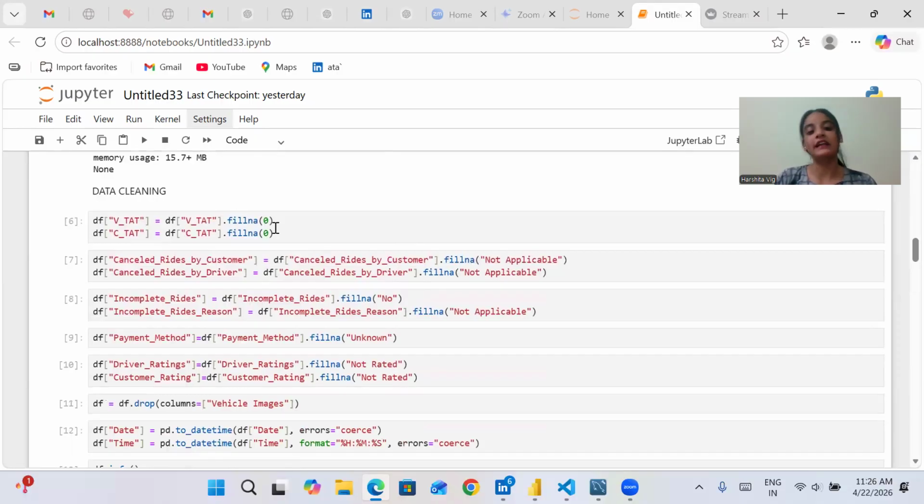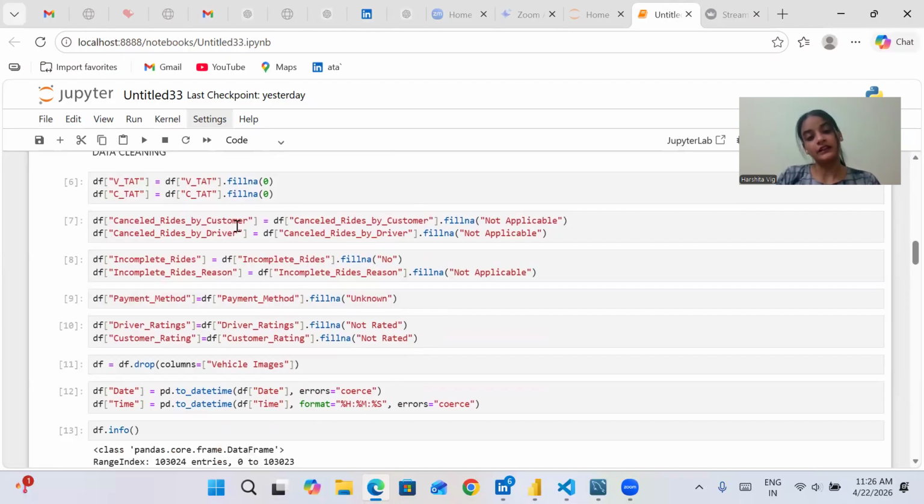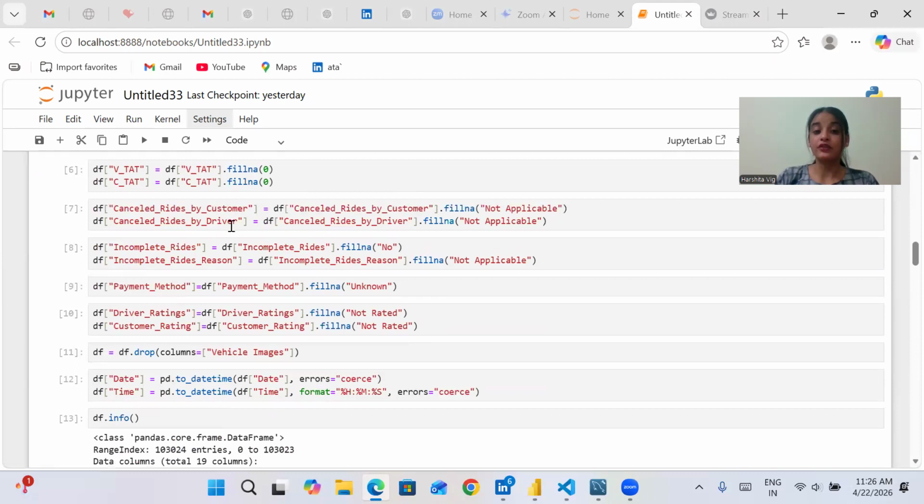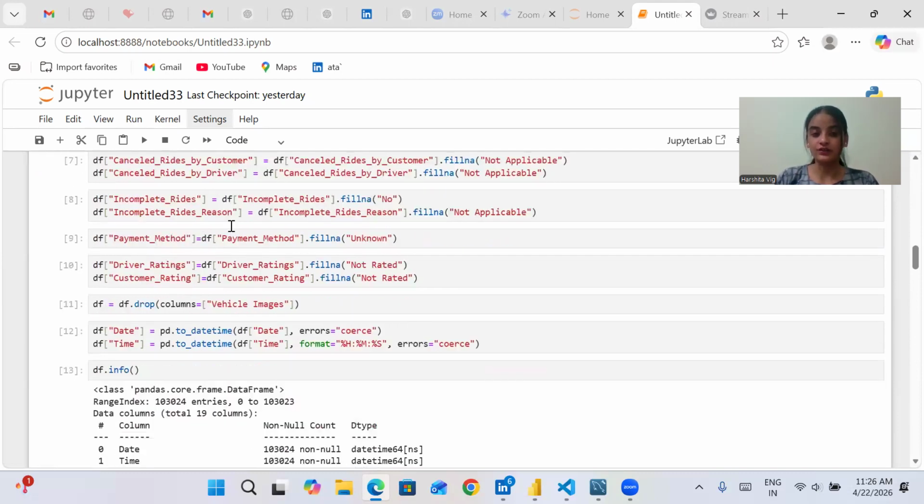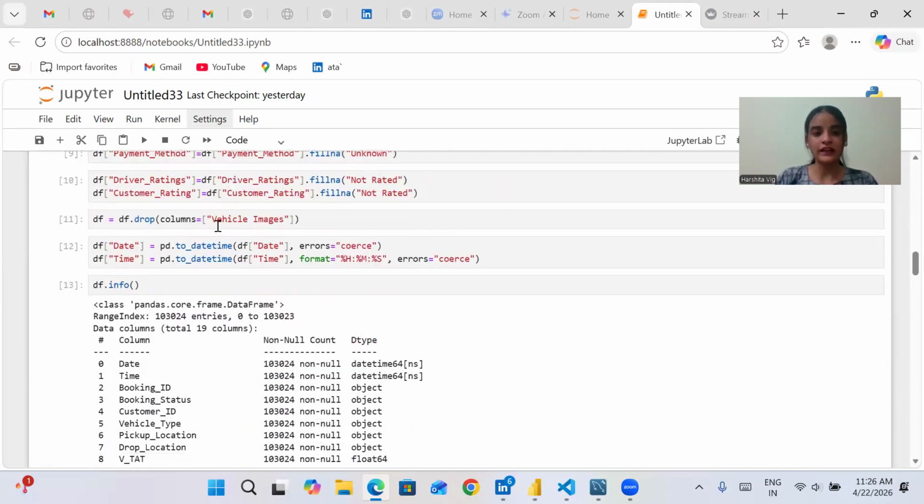Then we are performing the data cleaning. For example, for vehicle turnaround time, there are null values which need to be replaced, and likewise for cancellation reasons by the customer and by the driver. There are a lot of null values that need to be cleaned, and I have done all that. We can also drop the columns that we don't want, like vehicle images, which are of no use, and I have dropped that column.